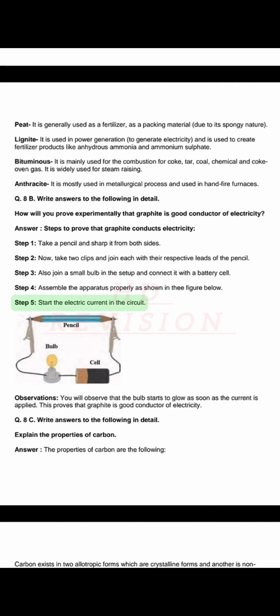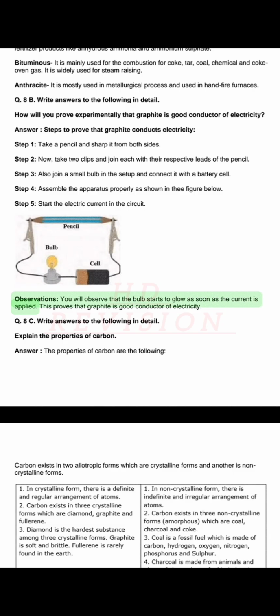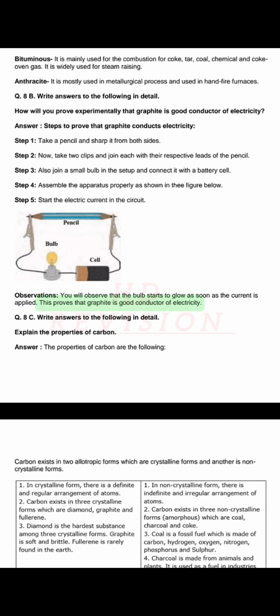Step 5. Start the electric current in the circuit. Observations. You will observe that the bulb starts to glow as soon as the current is applied. This proves that graphite is a good conductor of electricity.